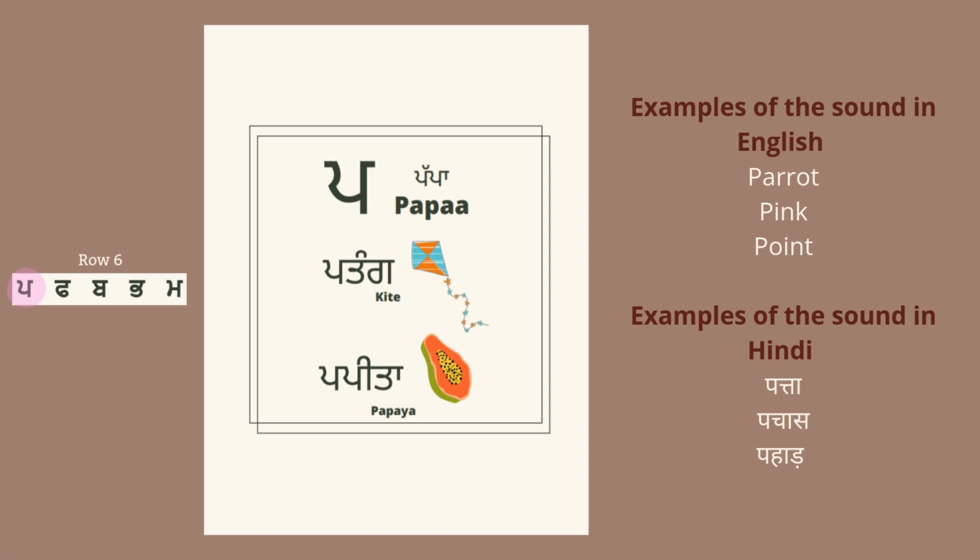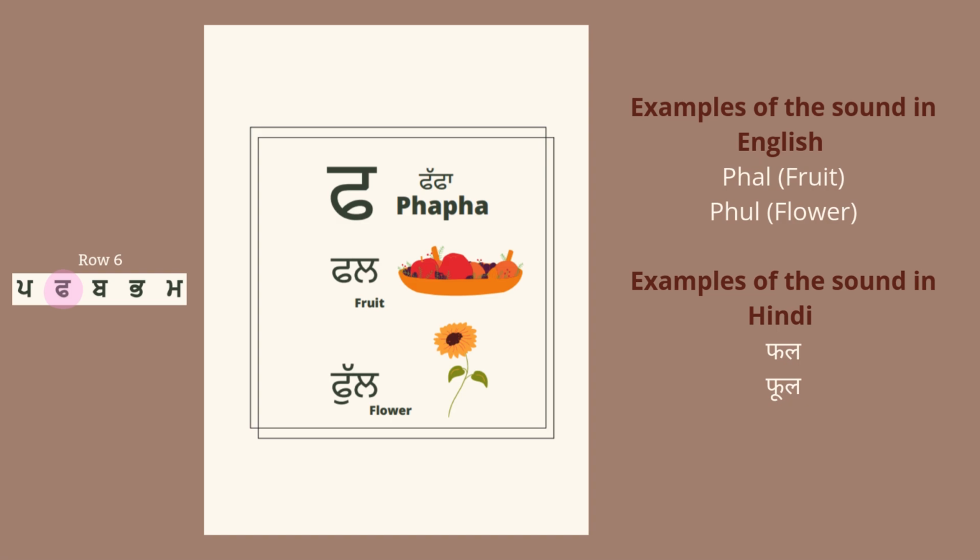Papa, pa, patang. Papa, pa, papita. Let's look at examples in English and Hindi. In English, parrot, pink, point. In Hindi, patta, pachas, pahad. Phapha pha phal. Phapha pha phul, which means fruit and flower as shown in the example.